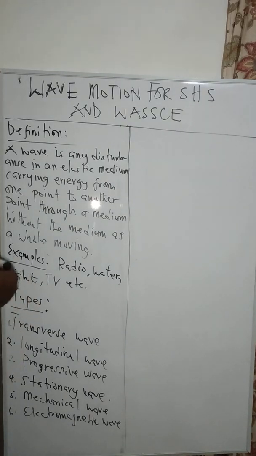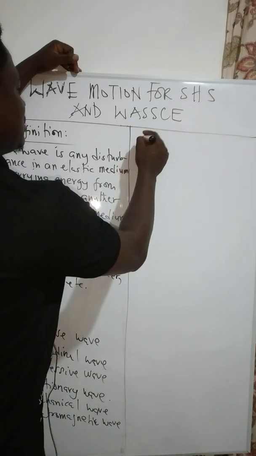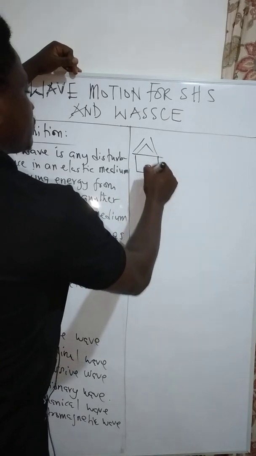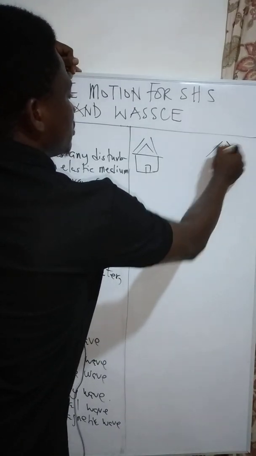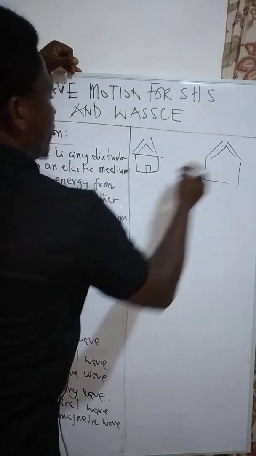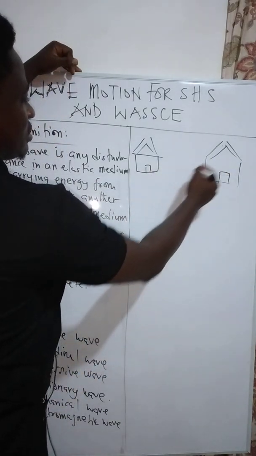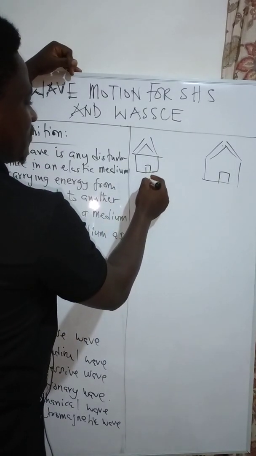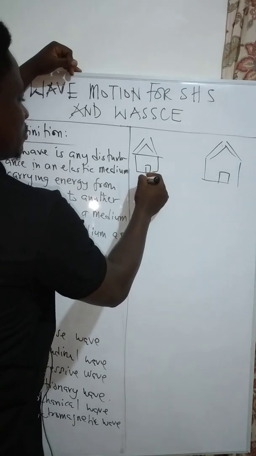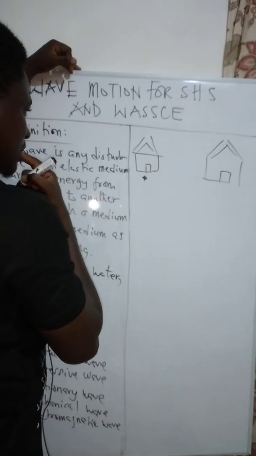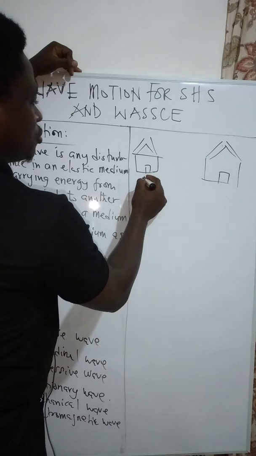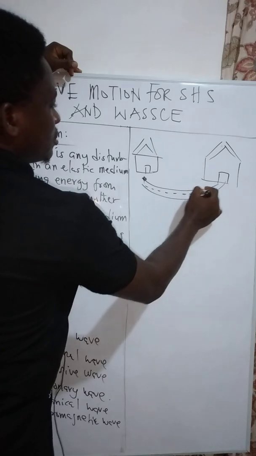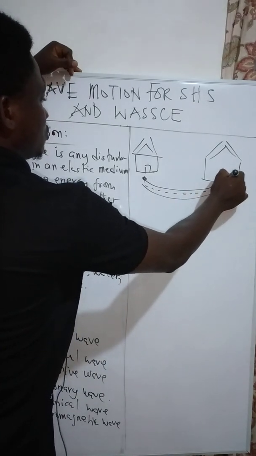Now, let me just give an example. Let's say you have a house. I have a house here, and then I have another house here. You want to send something to this house, so you give it the object. Let's say you have an object here and you want to take it to this house. But you have to walk a certain distance to take the object to this side.